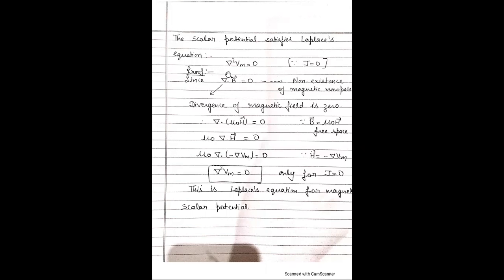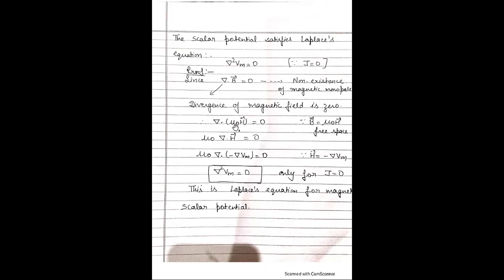And the proof of the Laplace equation: as we know, del dot B is equal to 0. Divergence of B is equal to 0 due to the solenoidal nature of B and the non-existence of magnetic monopoles. Here del dot, put the value of B, which is B is equal to mu naught H. There is a relation between B and H in free space.